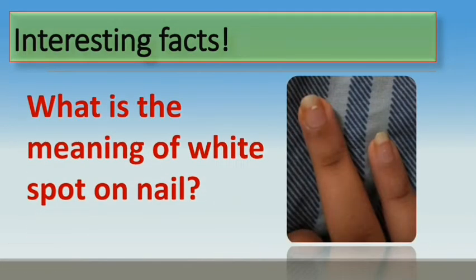What is the meaning of white spots on nail? There is a popular myth that white spots on nail are an indication of calcium deficiency. It is a common issue. It is partial leukonychia and entirely harmless. It is not a sign of a serious medical condition, and may be caused due to trauma to the nail. If damage to the nail happens, the white area remains unaffected when pressure is put on them.